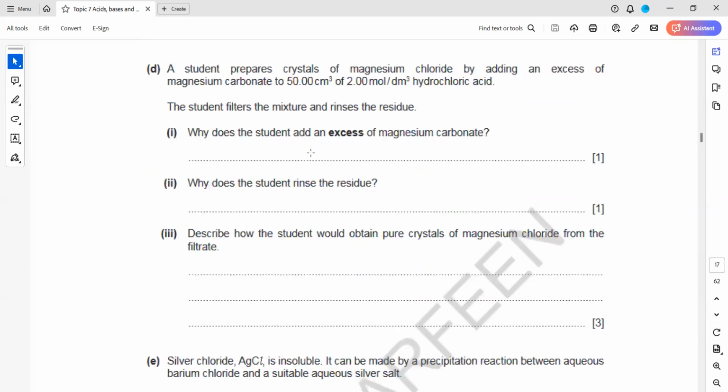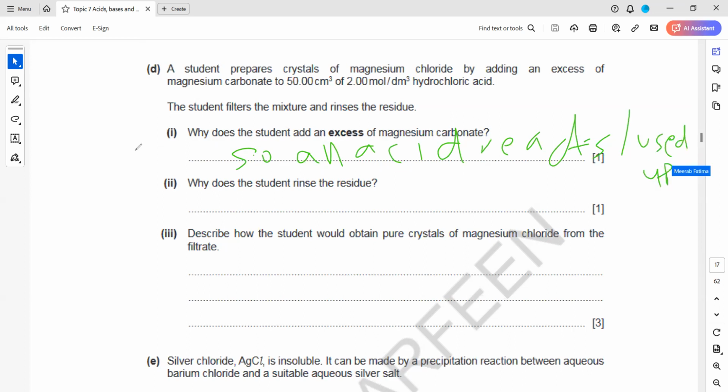A student prepares crystals of magnesium chloride by adding an excess of magnesium carbonate to 50 cm³ of 2 mol per dm³ hydrochloric acid. The student filters the mixture and rinses the residue. Why does the student add excess magnesium carbonate? So that the acid, like hydrochloric acid, is completely used up in the reaction.